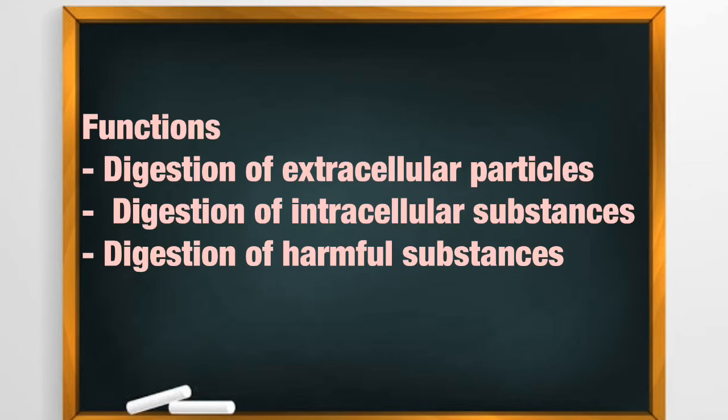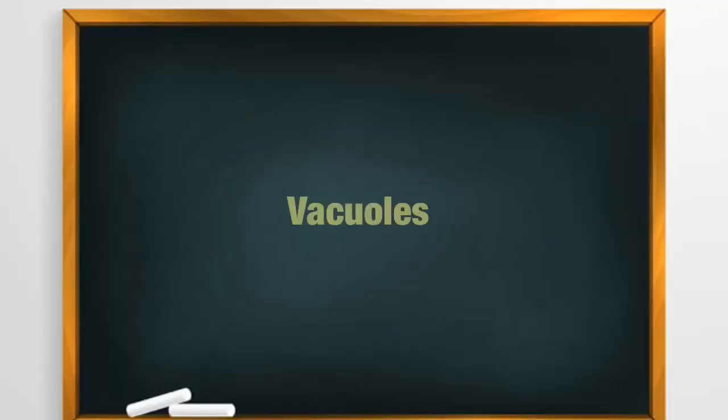Then another important function is the digestion of harmful substances, that is, WBCs digest bacteria, germs, viruses. Why do WBCs digest bacteria? Because WBCs, the white blood cells, are the ones that fight against infections, meaning they act as an immunocyte as well as a phagocyte.